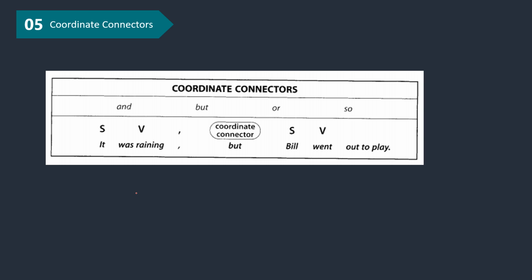Have a look at the example. It was raining, comma, but Bill went out to play. The coordinate connector but connects two independent clauses in a contrast relationship. The first is in contrast to the second. Don't forget to use a comma before coordinate connectors.